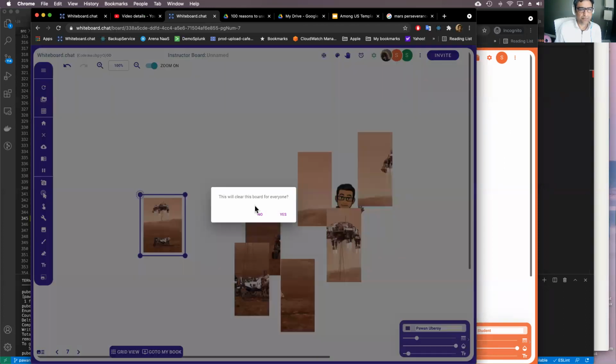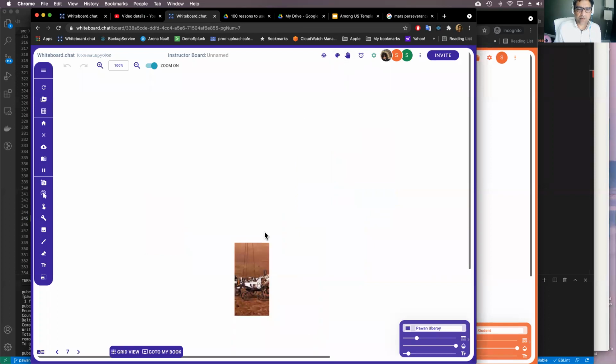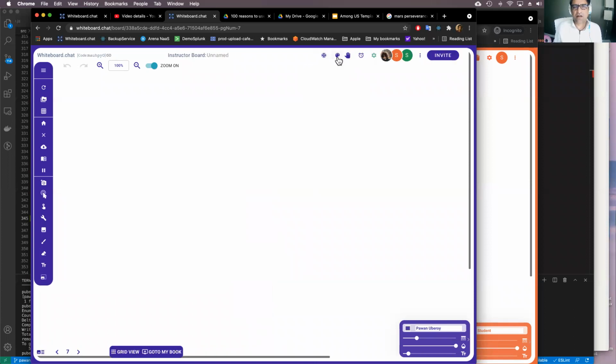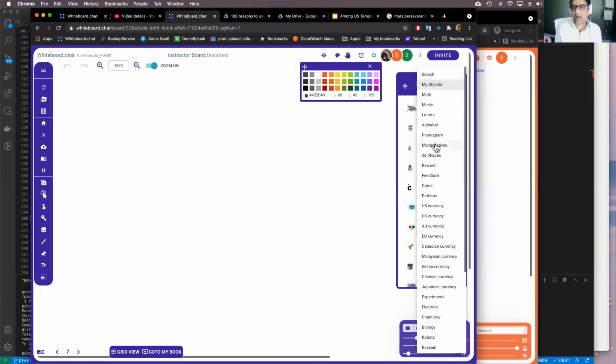Clear that. We recently added a breakdown tool as well. So I will show you that. Sometimes if things get stuck, it's better to refresh. Okay, anyway, so you can go to manipulatives.